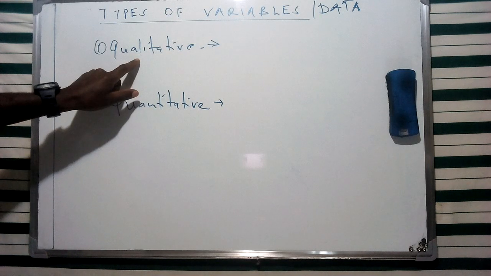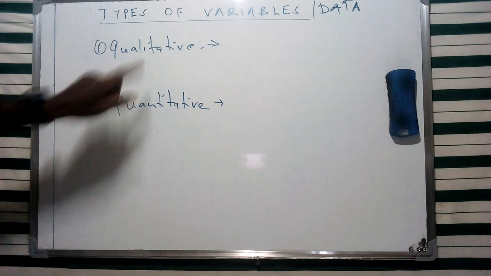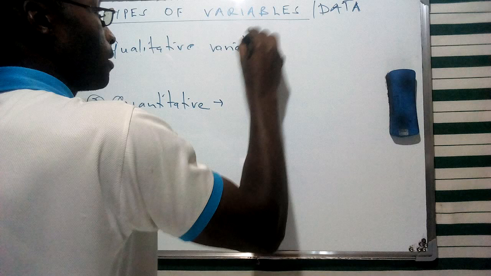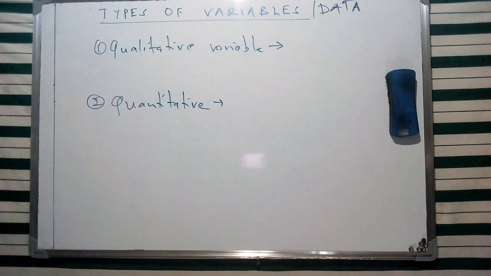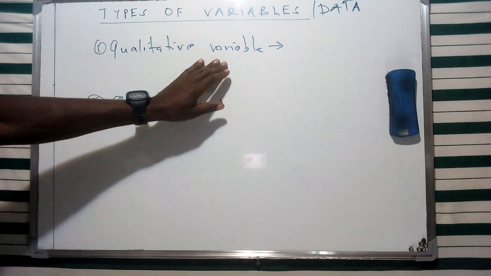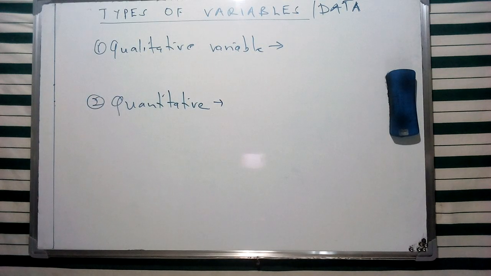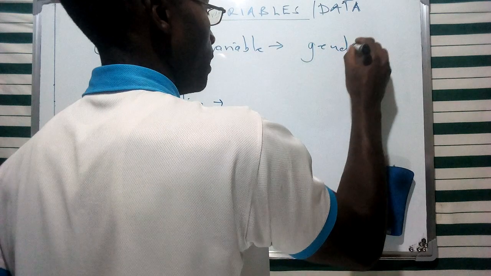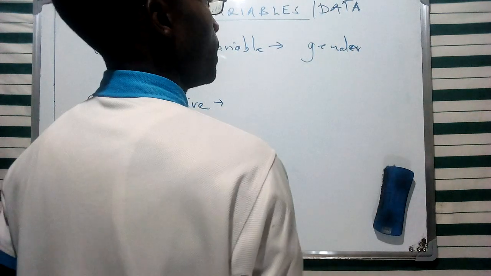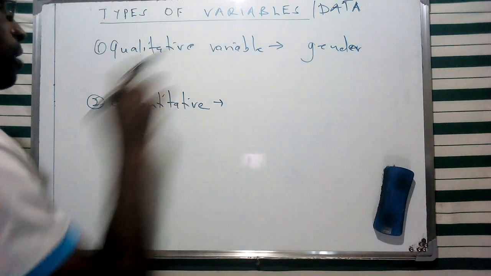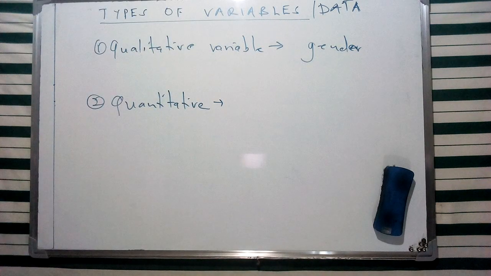Now, for the qualitative aspect, a qualitative variable or set of data is going to constitute all the non-numerical values that cannot be measured. For example, if I'm trying to enumerate some data and I have the characteristic of gender, then this cannot be given in terms of a numerical value, and therefore it's going to constitute what we refer to as qualitative variables.